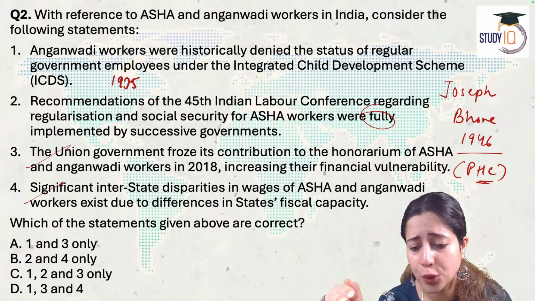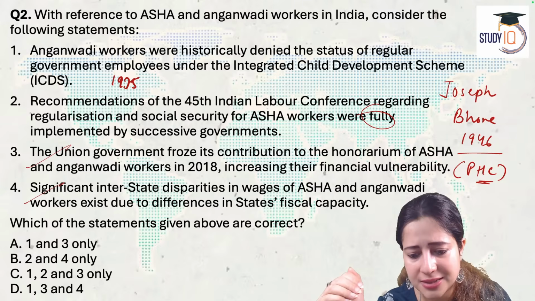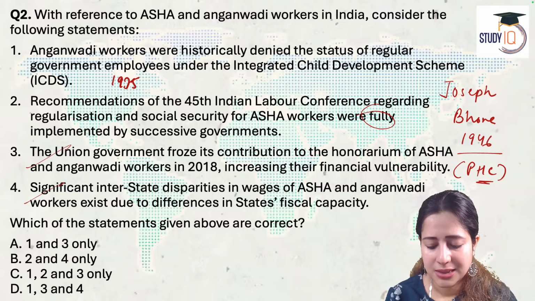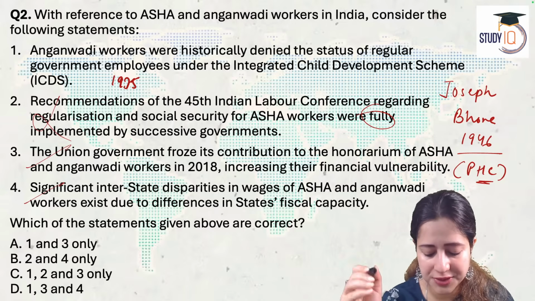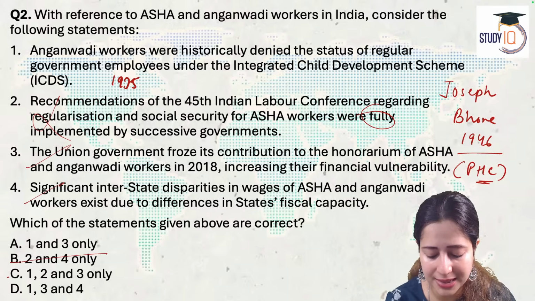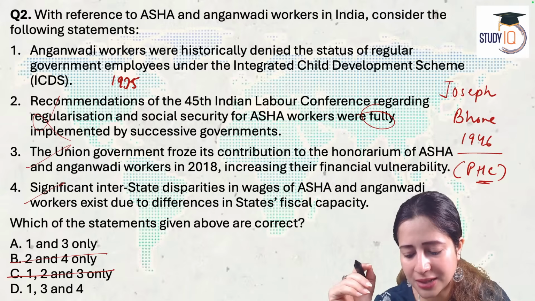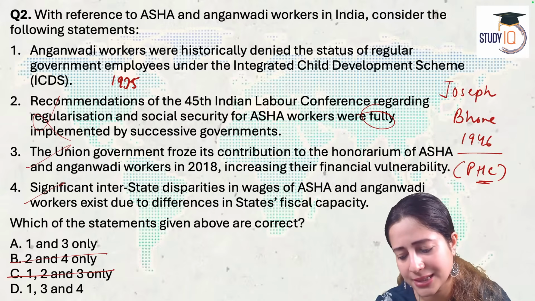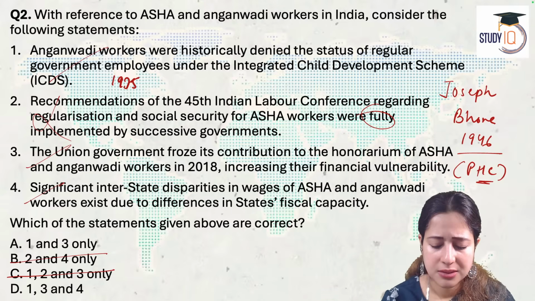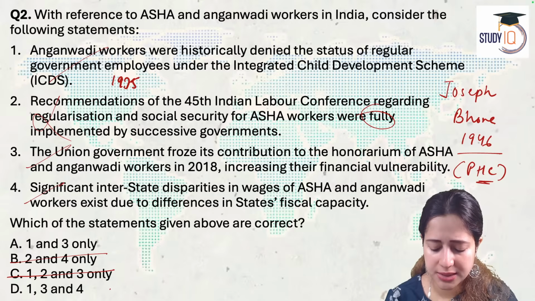But both the UPA and NDA governments did not implement any of these. In that case, how can the second statement be correct? These were not implemented. If the second is not correct, then naturally B and C cannot be the answer. First one, Anganwadi workers are historically denied. Correct. So then, what is the problem? D is the right answer.